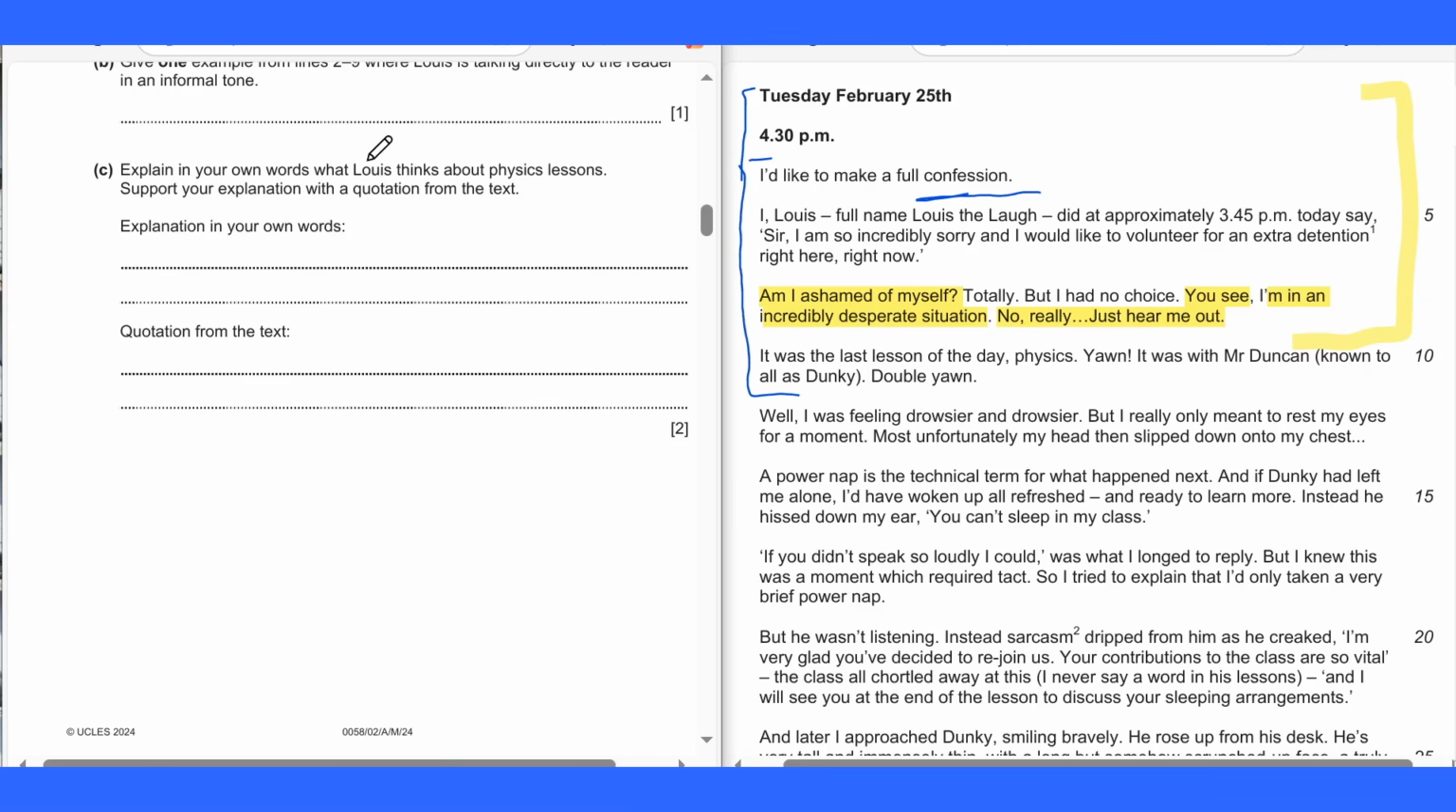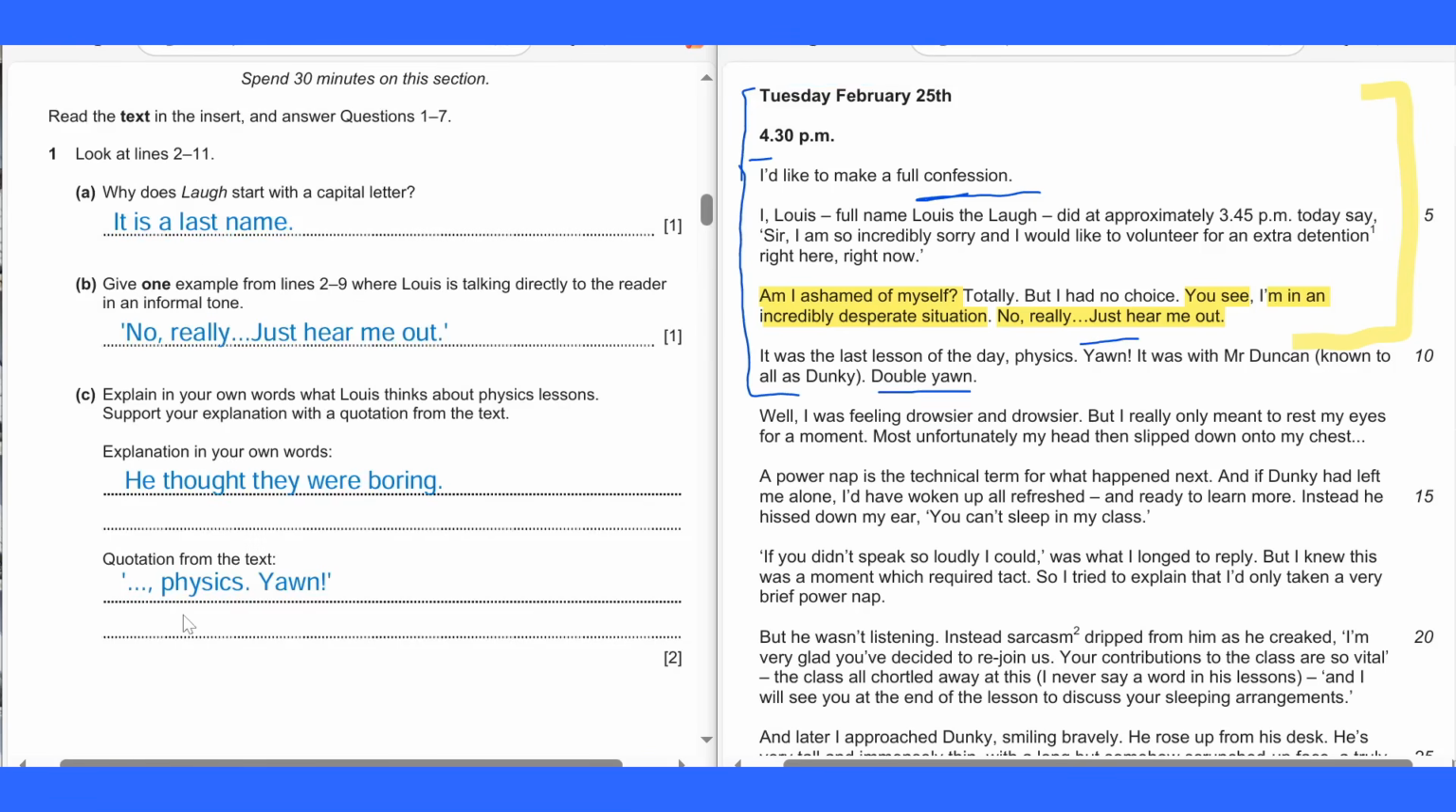Explain in your own words what Louis thinks about physics lessons. Support your explanation with a quotation from the text. Explanation in your own words, quotation from the text. 10 seconds. Okay, let's check out the answer, guys.